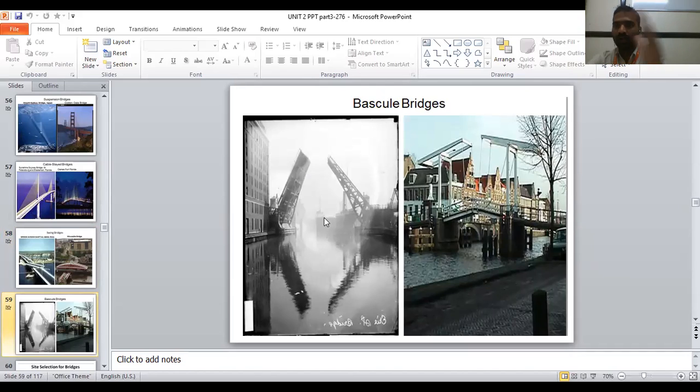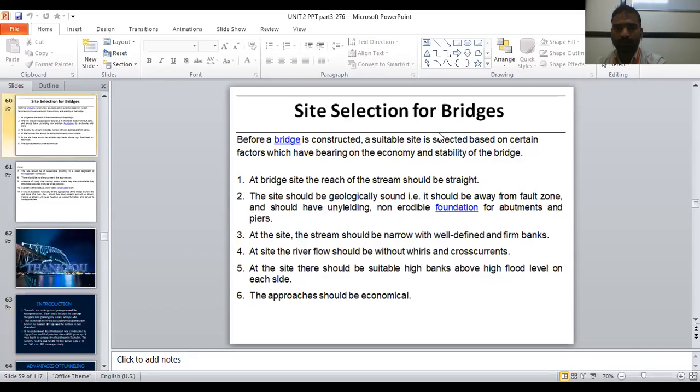The ship will pass out, again it will come down and close. This is called a bascule bridge.